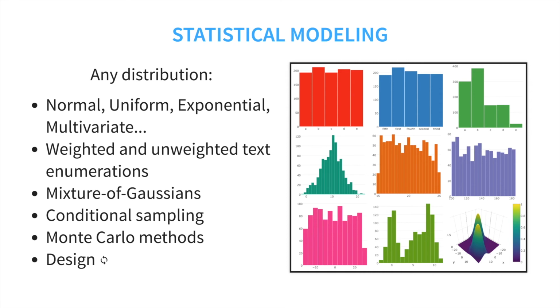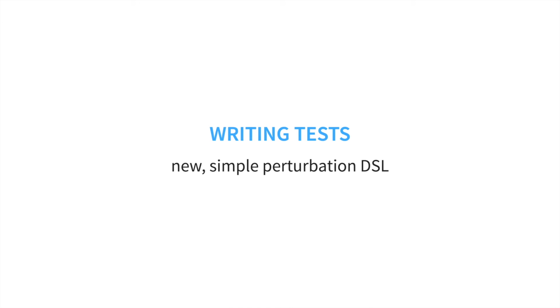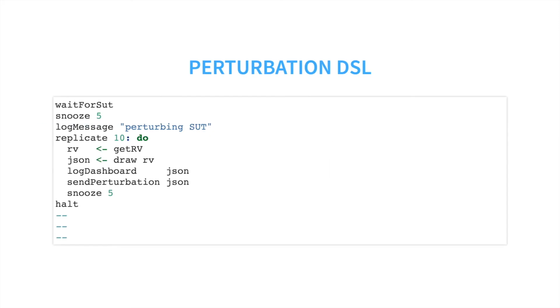Now, let's switch to authoring tests. We've prototyped a new, simple DSL for defining the perturbations that constitute a test. Let's see an example. Here's a short script for a test written in our DSL. The first instruction blocks until the system under test posts to the test harness's ready handler. This indicates to the test harness that the SUT has received the initial parameters for the current test.